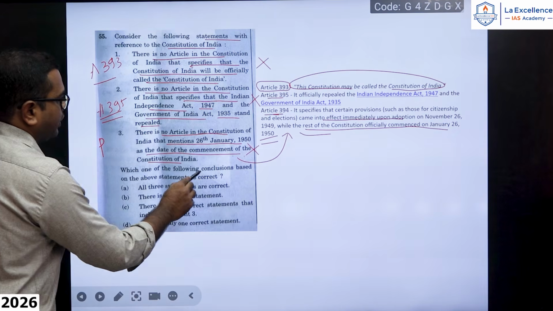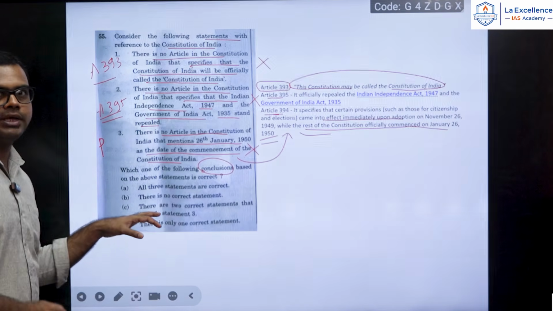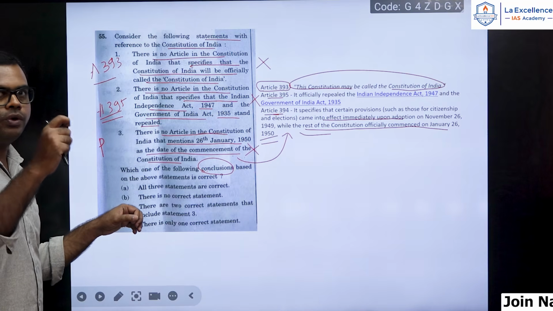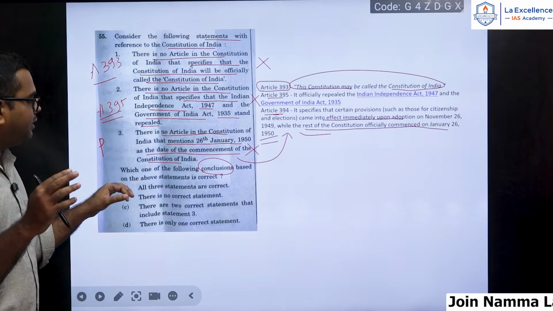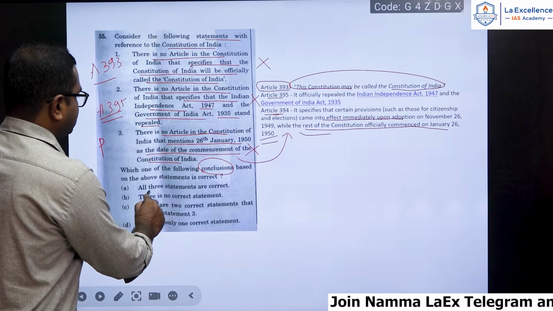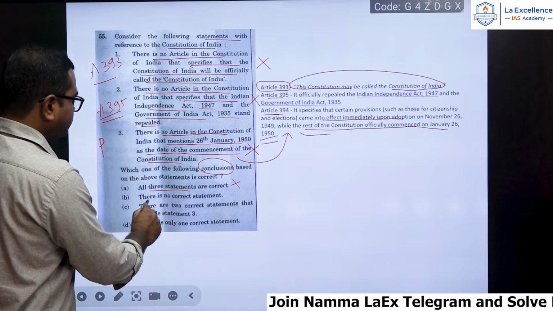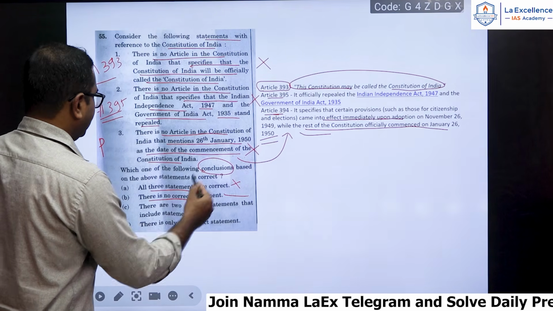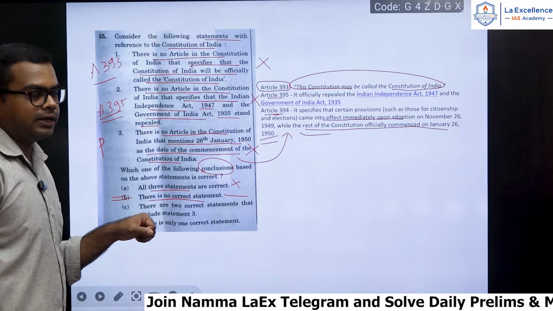So which one of the following conclusions? So this is a new pattern they have introduced. Now they used to give 1 only, 2 only, 3 only like that, but now they are giving which one of the following conclusions can be drawn. So all 3 statements are correct is wrong. There is no correct statement. Okay, so option B is the correct statement here.